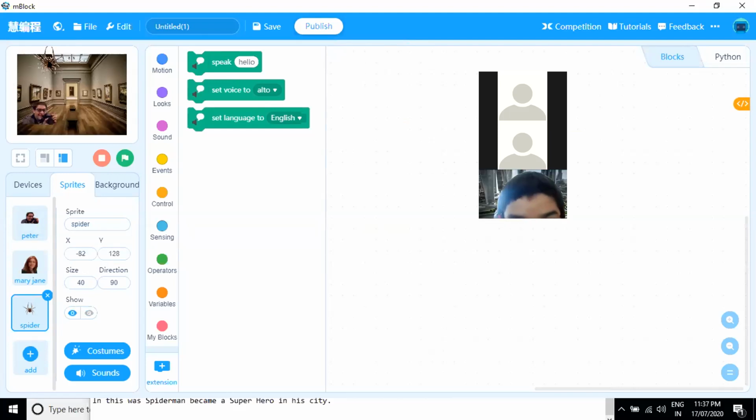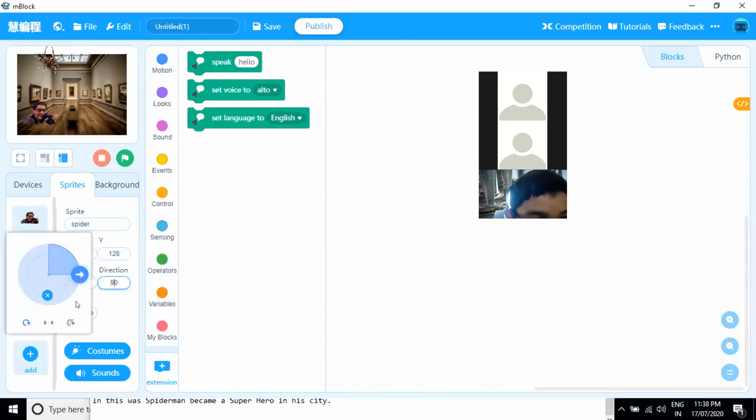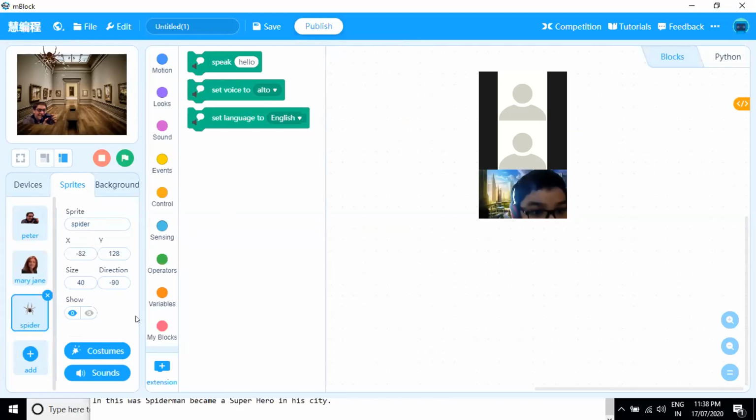The initial position of the spider will be here at Peter Parker, and then he will bite his fingers, right? So what we will do? We also have to change the direction of the spider. It's facing upwards, so we will make him face towards Peter Parker. So it's this way. From upwards he comes down. So we have changed the direction to -90 and we have set its size to 40.